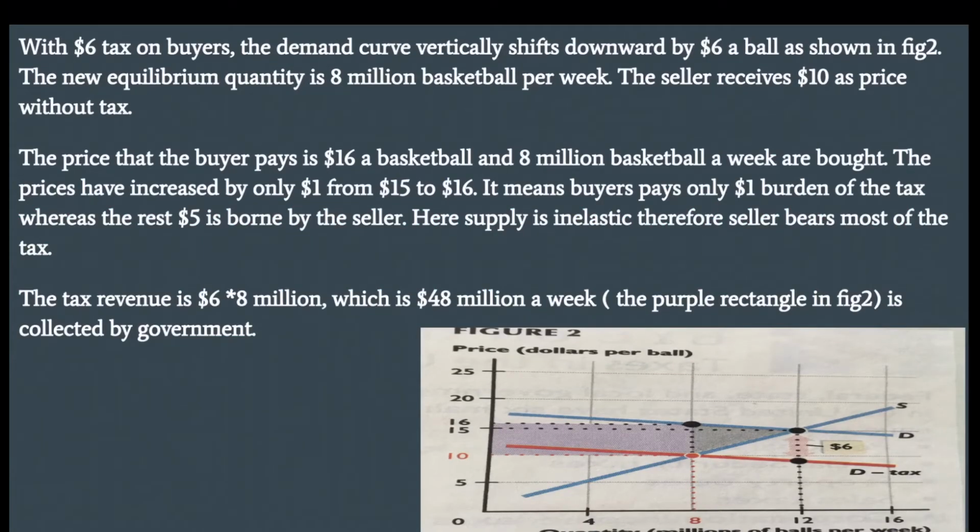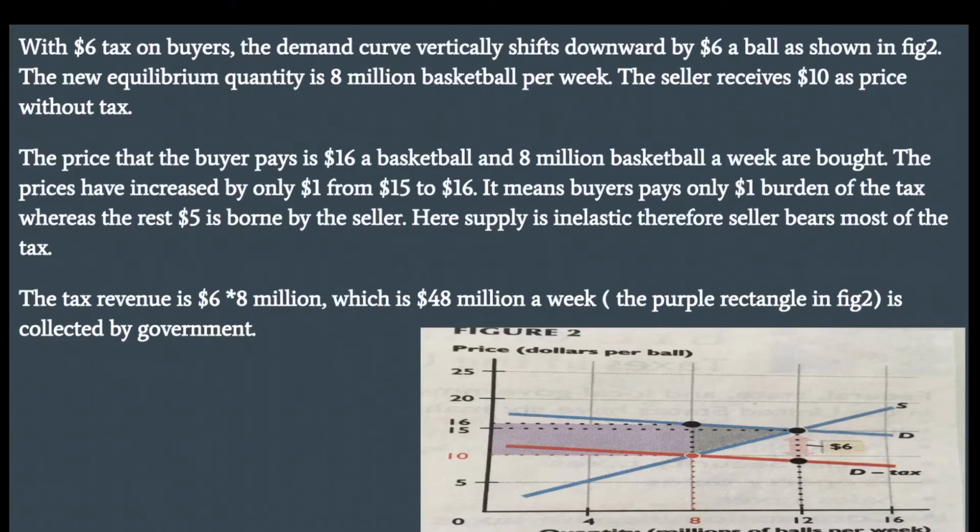With a $6 tax on buyers, the demand curve shifts vertically downwards by $6 a ball as shown in figure 1. You can see the arrow of $6 down, the demand curve down by $6 vertically. The new equilibrium quantity is 8 million basketballs per week now. The seller receives $10 as price without tax. The price that the buyer pays is $16 a basketball and 8 million basketballs a week are bought.